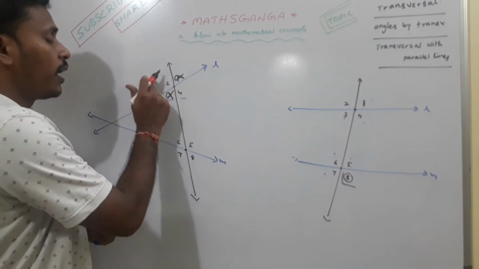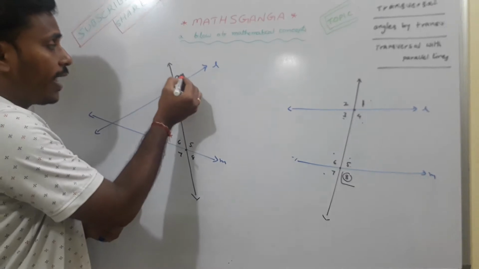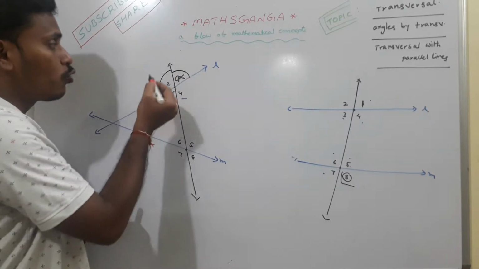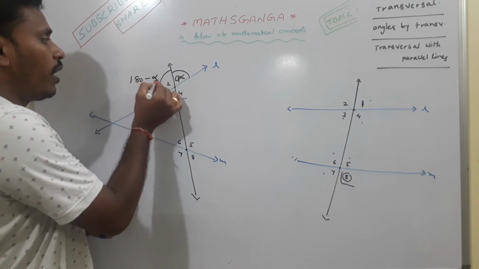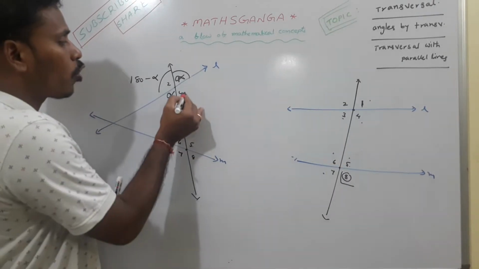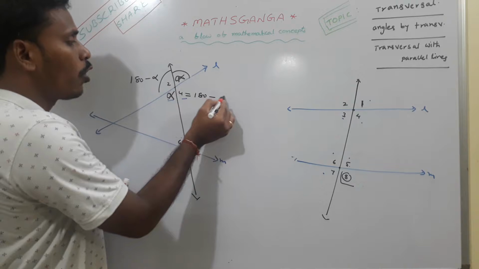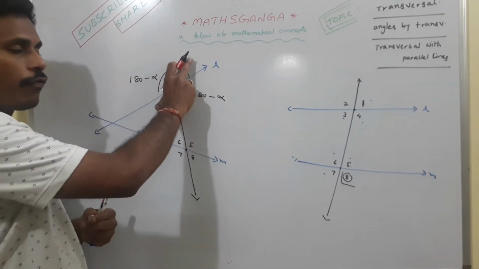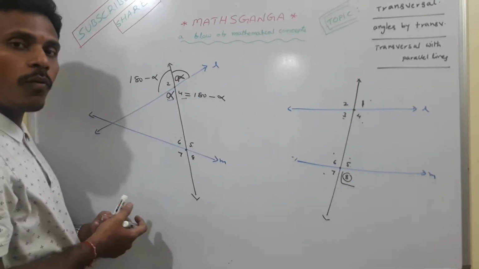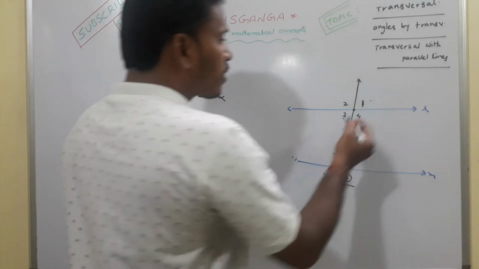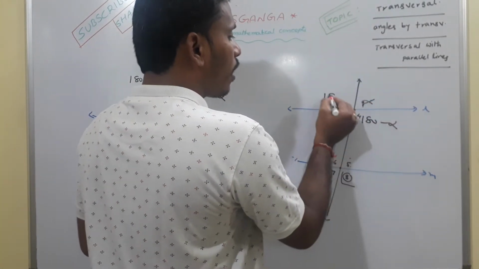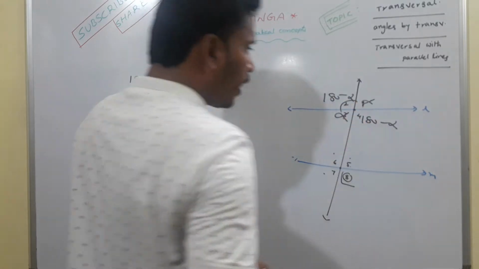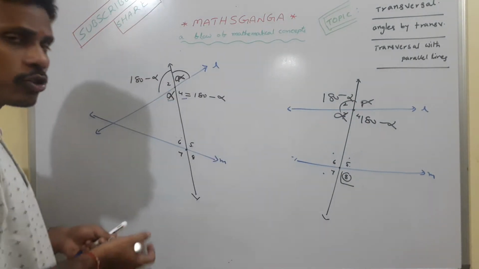And the same way, these two are also vertically opposite, and this alpha and these two are a linear pair. So since that is alpha, this is 180 minus alpha. So automatically this angle is also 180 minus alpha. Alpha, alpha, 180 minus alpha, 180 minus alpha. Here in this case also, alpha, alpha, and this is 180 minus alpha, this is also 180 minus alpha. And coming to here also, the same logic.